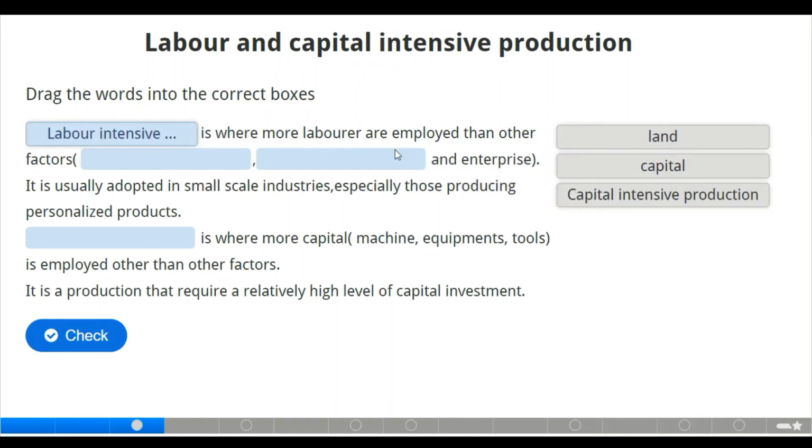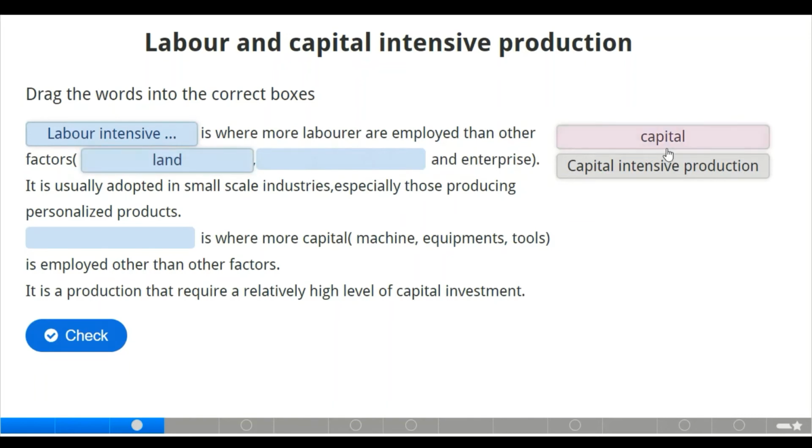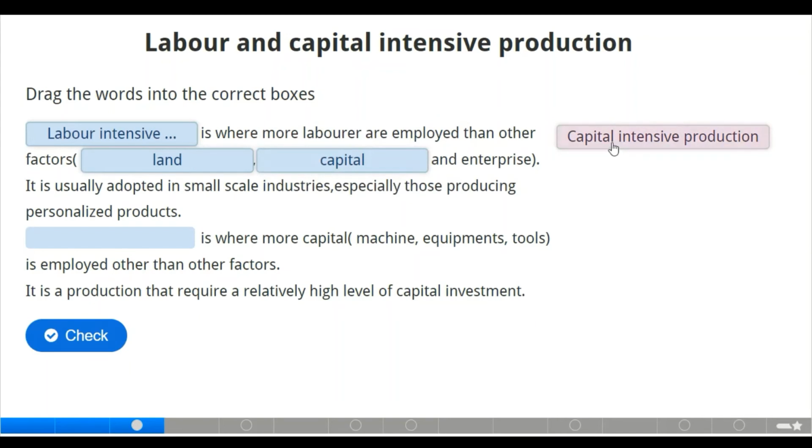And we also have employed and other factors. What do you think should be the other factors here? Of course, we have done factors of production. We have labor here. We have enterprise here. What should be the remaining? We have land, and we also have capital. We are done with labor intensive production. It is where more labor is employed than other factors, which are land, capital, and enterprise.